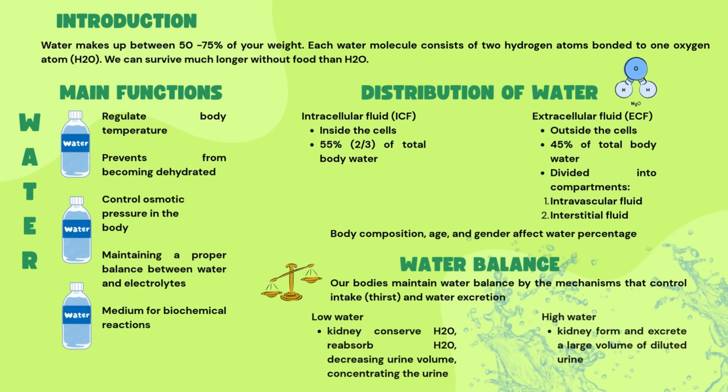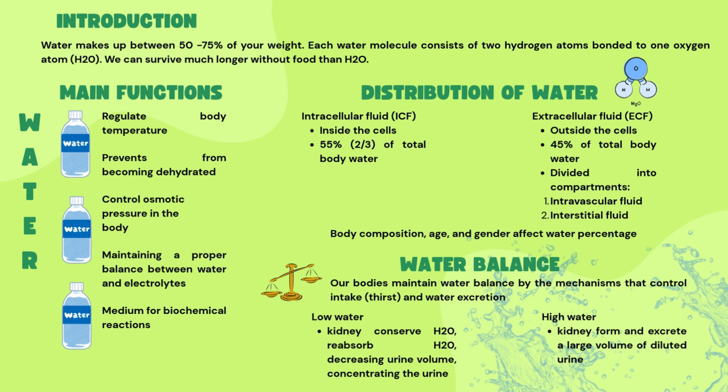The last part of micronutrients is water. Introduction. Water makes up between 50 to 75% of your weight. Each water molecule consists of 2 hydrogen atoms bonded to 1 oxygen atom, H2O. We can survive much longer without food than water. Main functions of water: regulate body temperature, prevent dehydration, control osmotic pressure in the body, maintain a proper balance between water and electrolytes, medium for biochemical reactions.